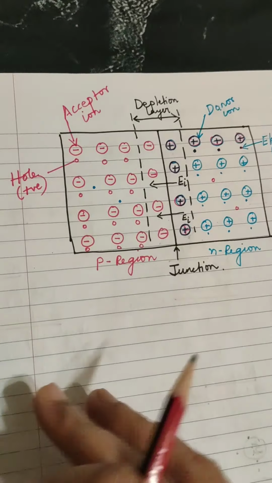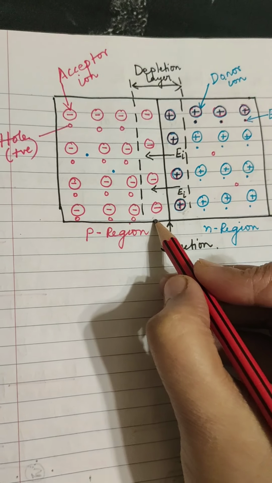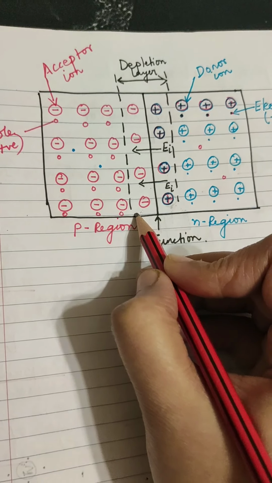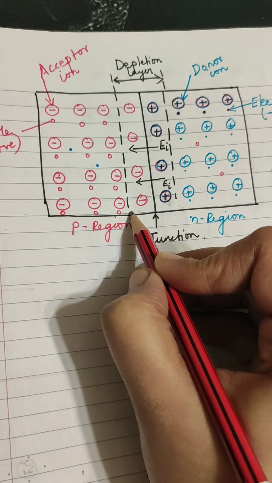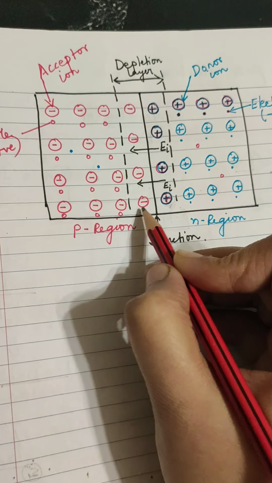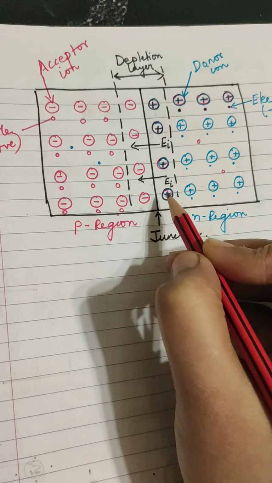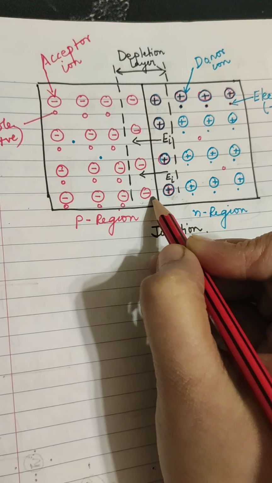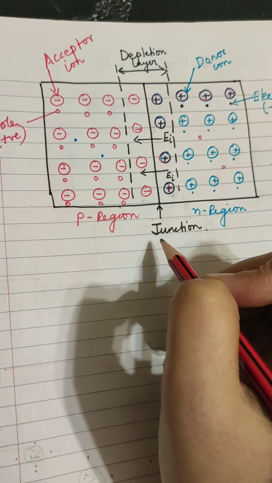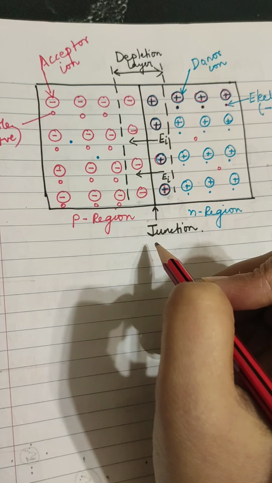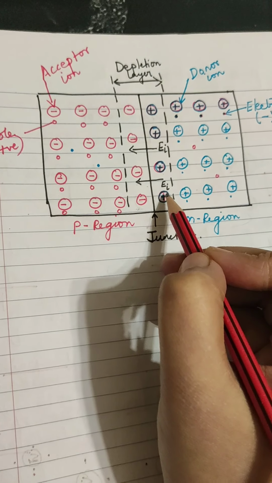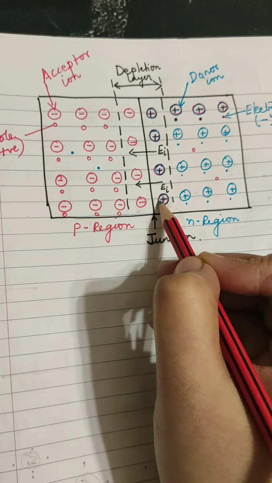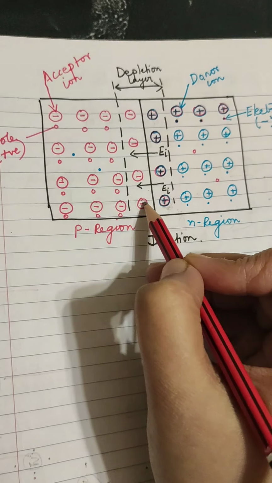So the positively charged donor ions and the negatively charged acceptor ions create a potential difference, and an electric field is built up across the junction, directed from the positively charged N side to the negatively charged P side.